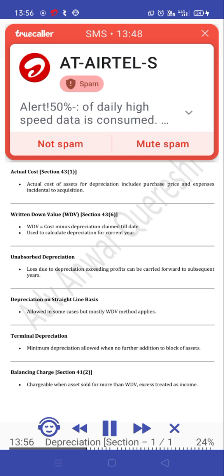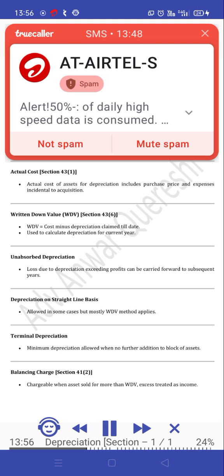Depreciation, Section 32. Deduction allowed for wear and tear of tangible assets used in business. Based on written down value, WDV, of asset blocks. Additional depreciation may be allowed for new machinery. Actual cost, Section 43(1). Actual cost of assets for depreciation includes purchase price and expenses incidental to acquisition.